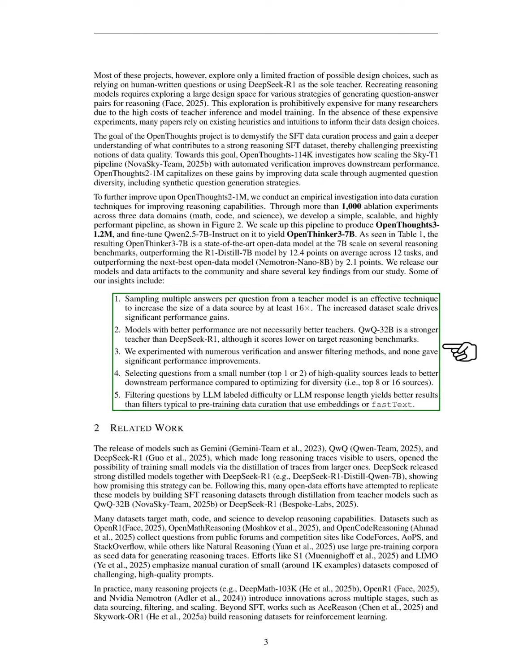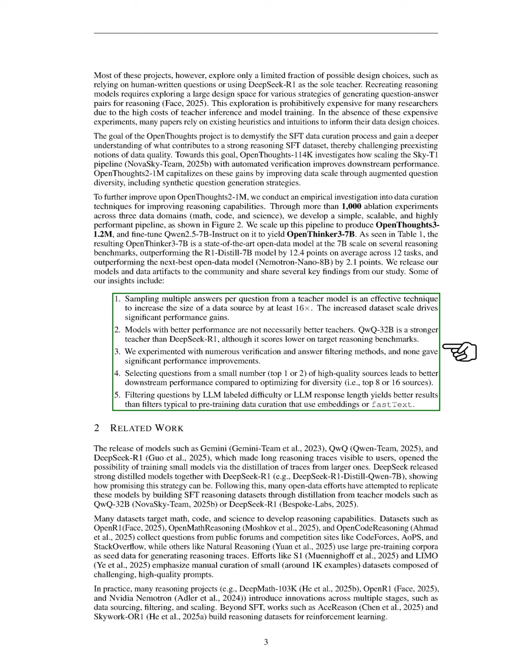Some insights include that sampling multiple answers per question from a teacher model can significantly expand the dataset, leading to notable performance improvements. We also found that better performing models are not always better teachers, as seen with QwQ-32B being a stronger teacher than DeepSeek R1 despite lower scores on reasoning benchmarks.